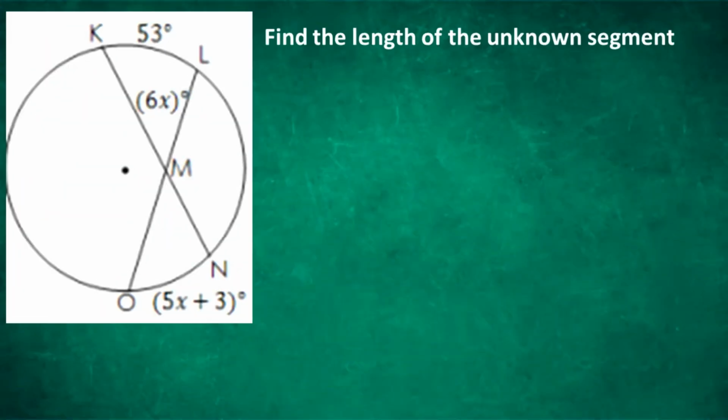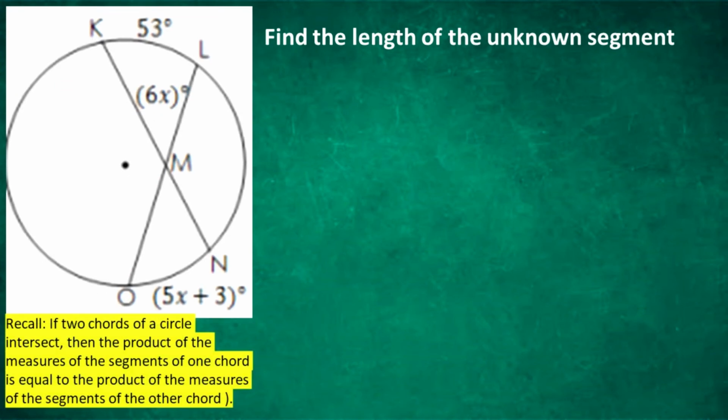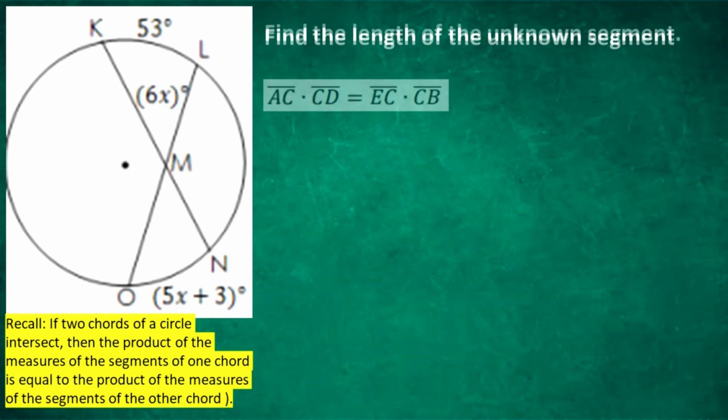Illustrative example number 7. Find the length of the unknown segment. Recall that if 2 chords of a circle intersect, then the product of the measures of the segments of one chord is equal to the product of the measures of the segments of the other chord. In this case, the product of the measures of segments AC and CD is equal to the product of the measures of the segments EC and CB.